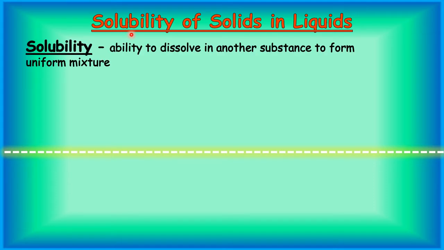When things dissolve in water, a solid which has this property, that it easily dissolves in liquid, that is called solubility. See here: solubility is the ability to dissolve in another substance to form a uniform mixture.